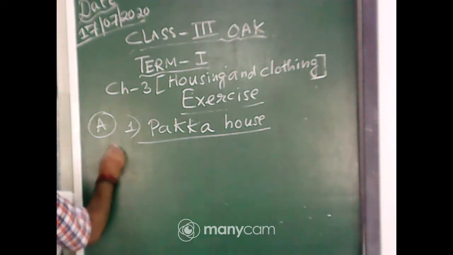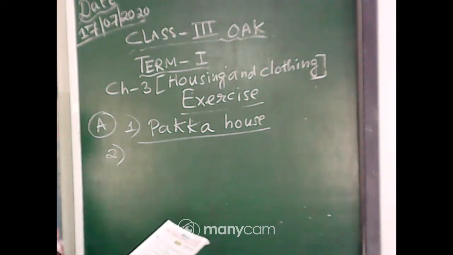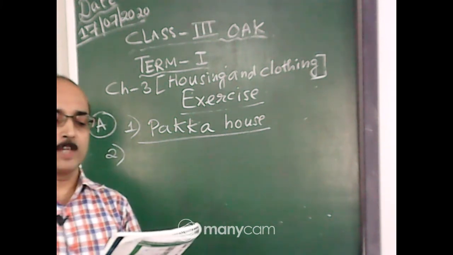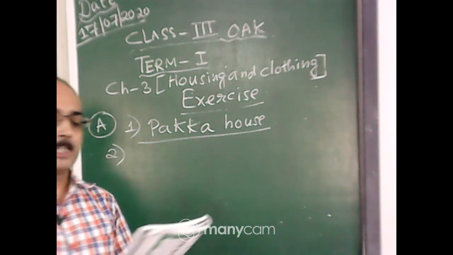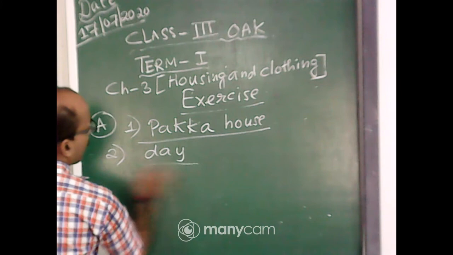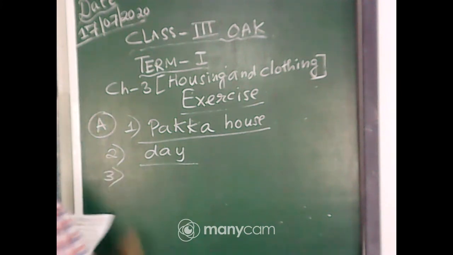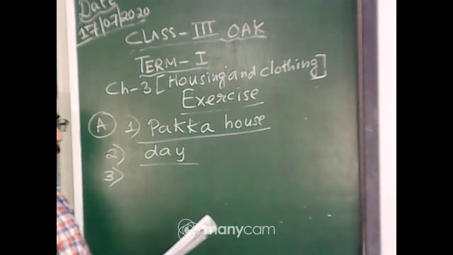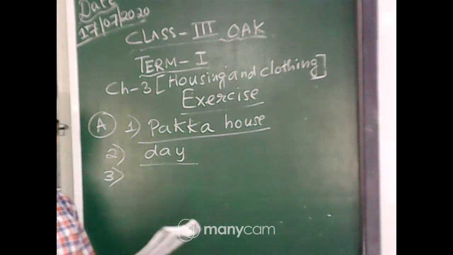Number 2, the floor should be swept and mopped every week, month, day. Yes, it is day. Number 3, which of the following fibers is obtained from plants? Wool, cotton, wool and cotton.